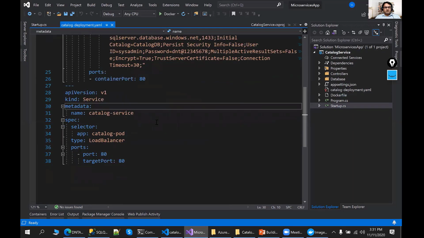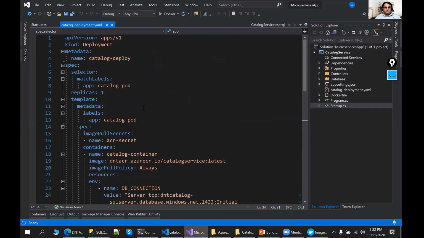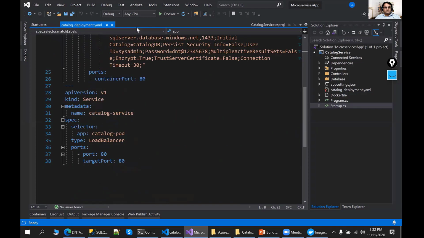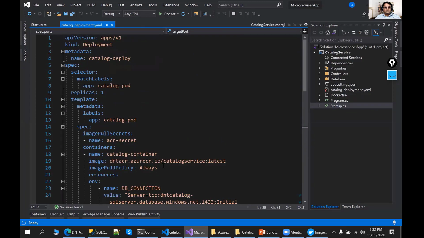At this port, we have connected to this Kubernetes service. You can see this is the selector I'm using here, to which this Kubernetes service would be connected. So the catalog pod, and you will find this is the match label name over there. Using this one, it is going to select this pod inside this Kubernetes service. And here, this is the port I'm targeting, the port 80 I'm using over there. So this is the deployment file we have designed for our catalog service.